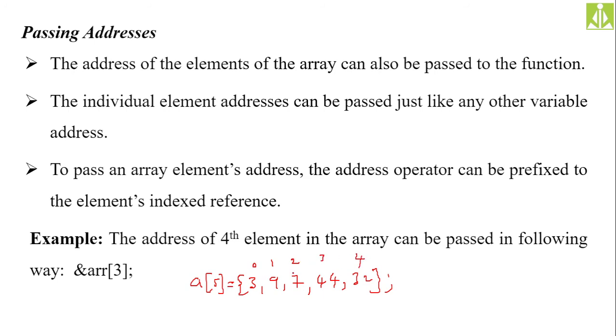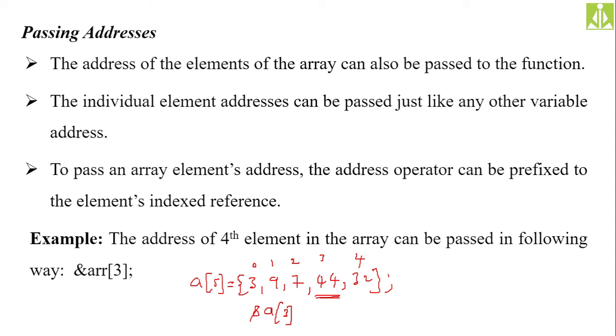Sorry, 4 index. Total 5 elements, index 0 to 4. So suppose I want to take the address of the 4th element. How can you get the 4th element? A of 3 will become the 4th element, and apply the ampersand to it, you will get the address of the 4th element.